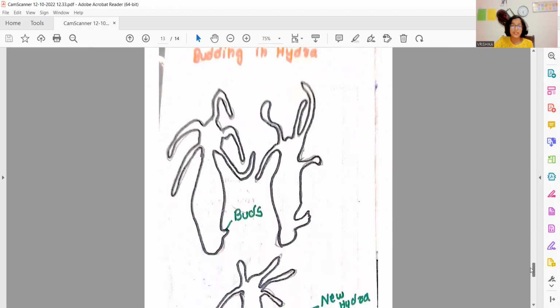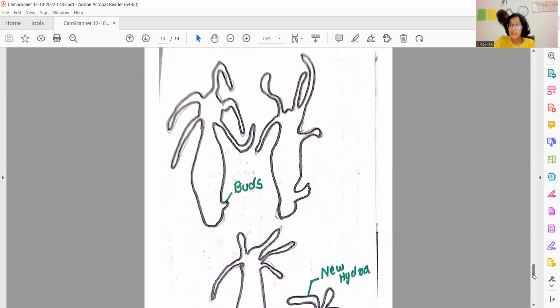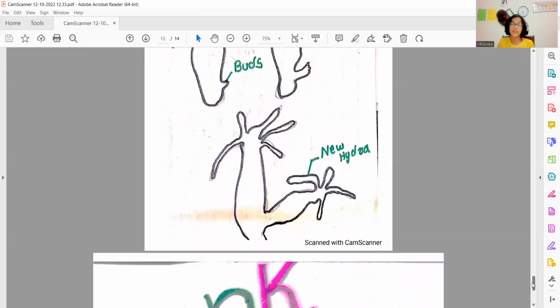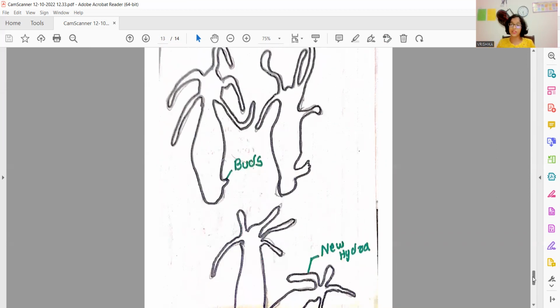Next one is budding in hydra. There are one or more bulges in the hydra. Hydra is a type of microorganism. It reproduces by budding. Buds are seen on the bodies of the hydras. These buds then naturally grow into adult hydras. The next diagram is that of an adult hydra from a parent hydra. This type of reproduction in hydra is called budding, as the new adults are formed from buds.